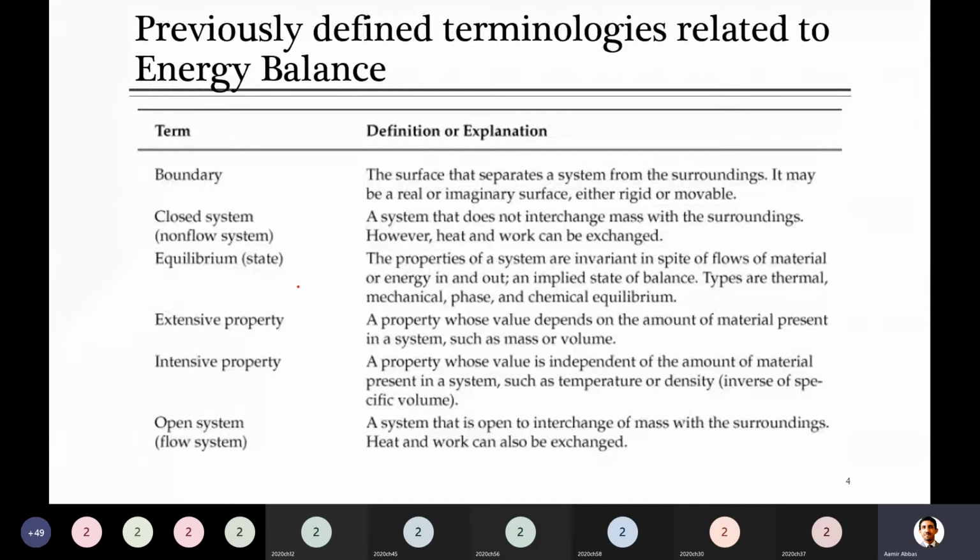That's the initial terminology that I told you, that there are many terminologies you already know, you have studied. Maybe there will be very few in this table which you are not aware of, and we will talk about that. So first of all, do you remember what was called system boundary? Just don't read from here. Can anyone tell me what was system boundary?